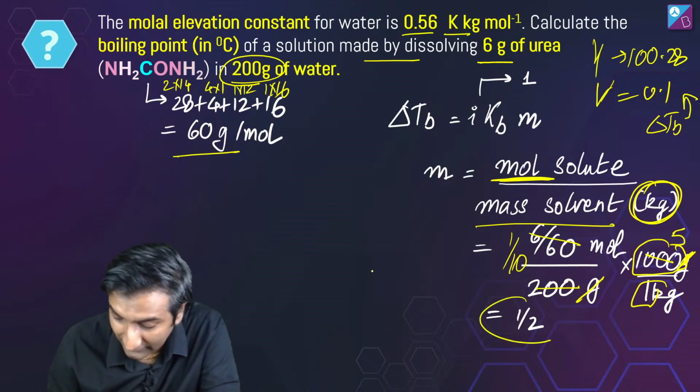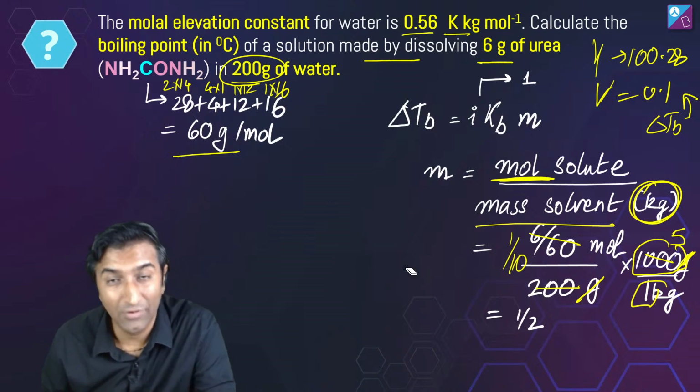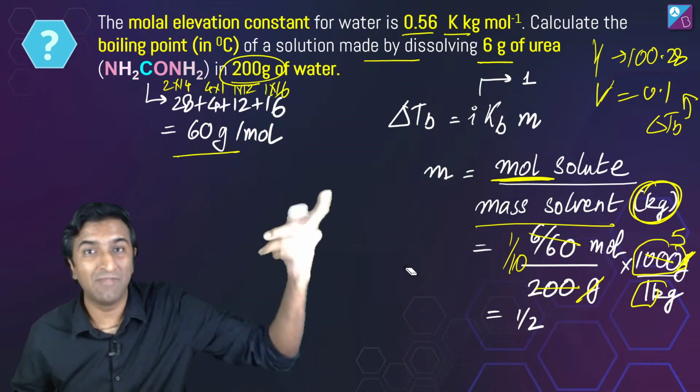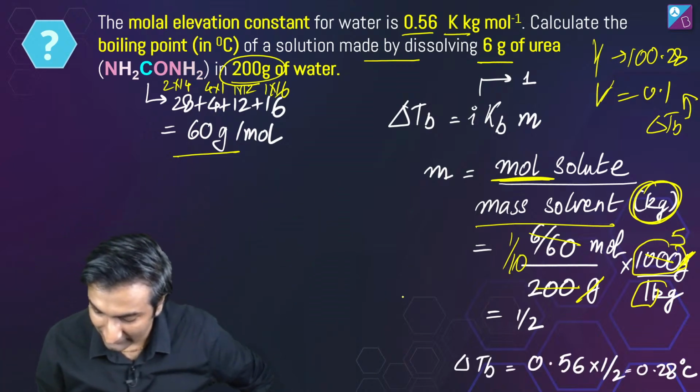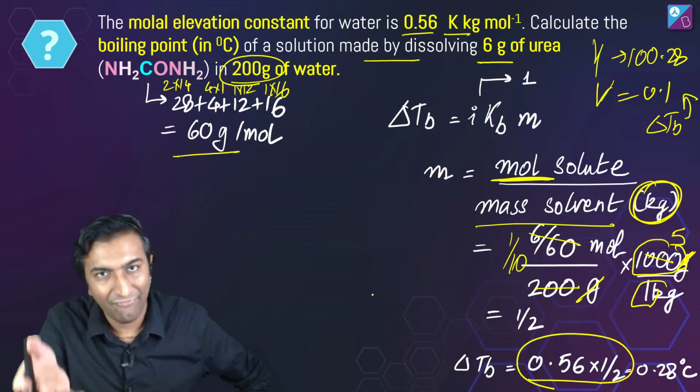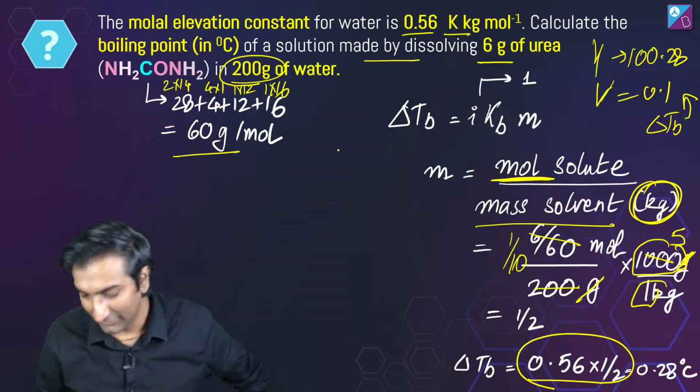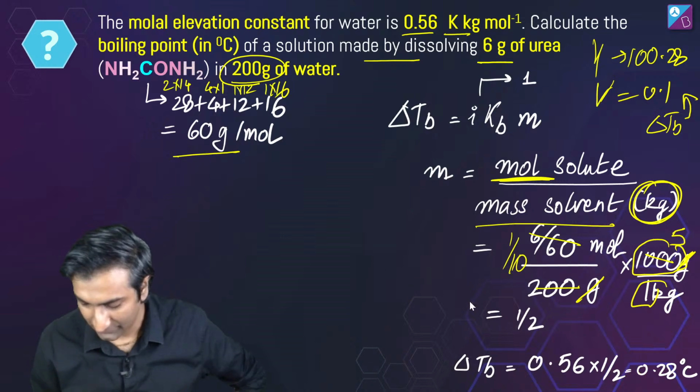Now this is not the answer. Okay, ये आंसर नहीं है. स्टूडेंट्स कभी कभी जल्दी में बोलते हैं हाँ ठीक है मोल M निकल गया, आंसर हो गया 0.5, move on. No, that's not what's happening, right? You have to multiply this with this. So it's half of 0.56, which is 0.28 degree Celsius.